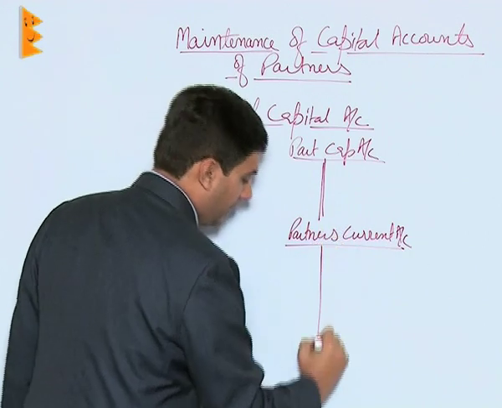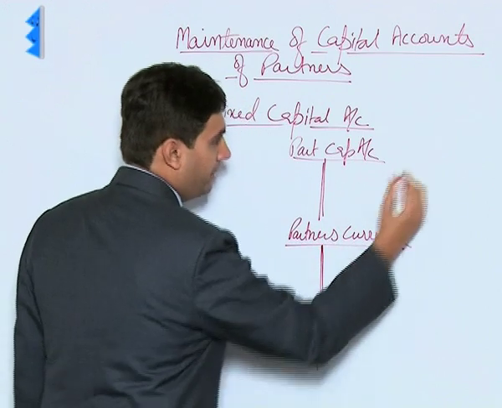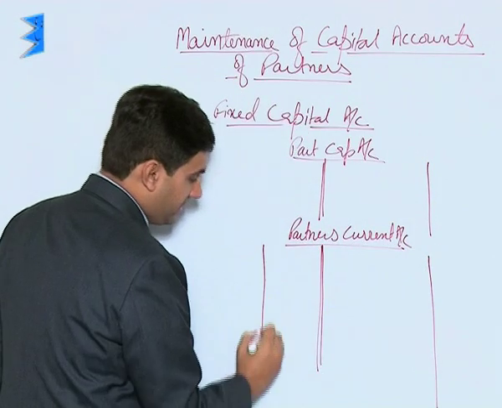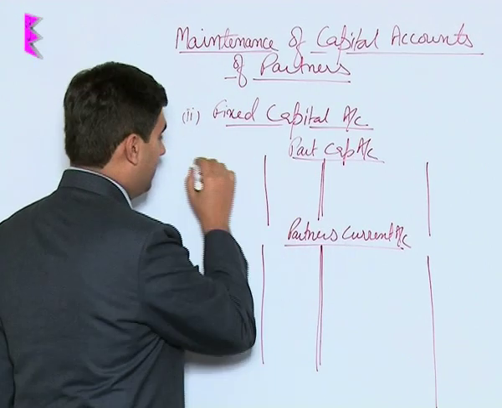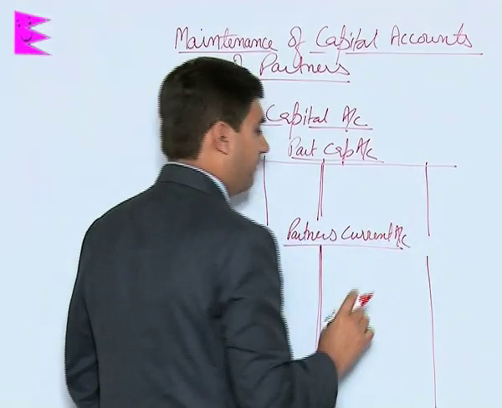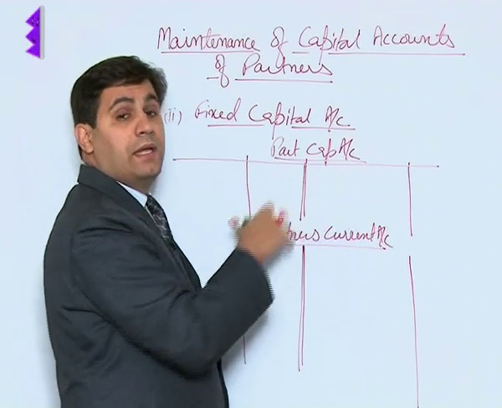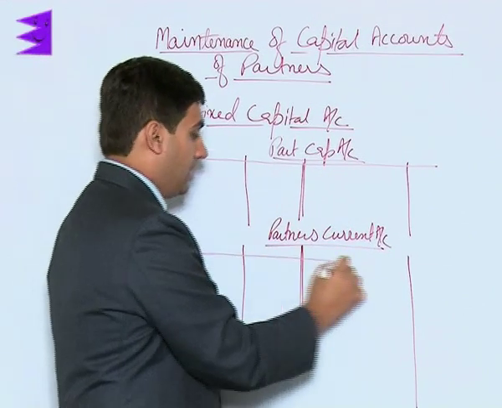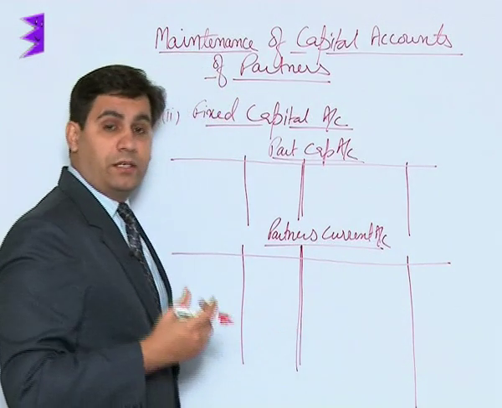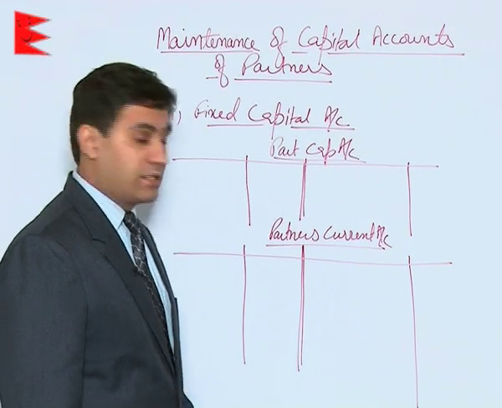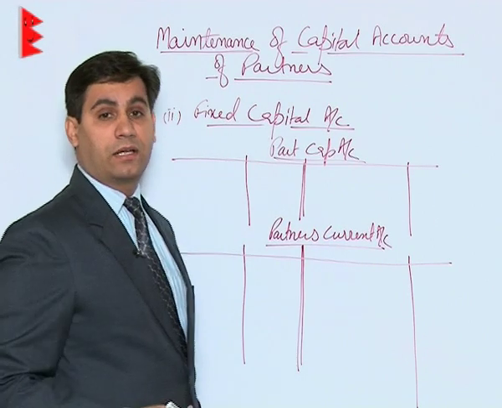Now students, the format for these accounts remains the same, with debit and credit sides, but as the name suggests, all the entries relating to capital itself are put in the fixed or capital account, and other entries which affect capital during the year, like profit, interest, drawings, are passed through current accounts.